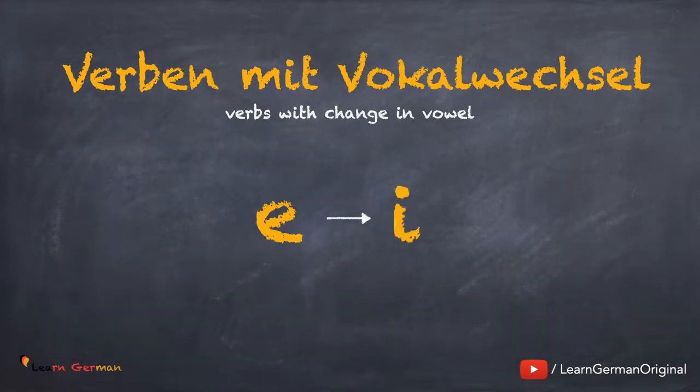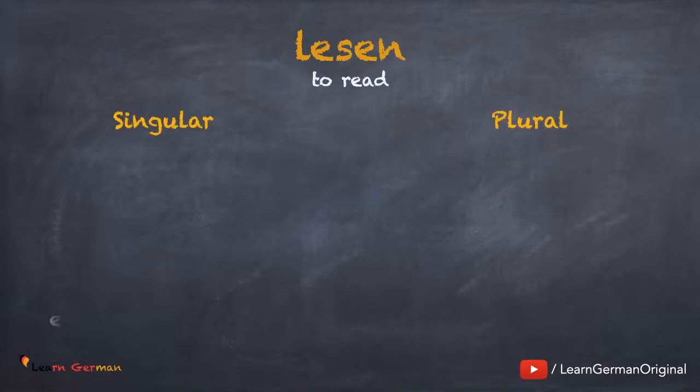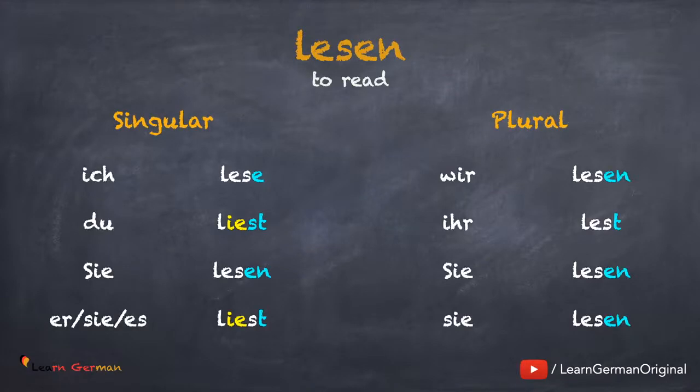Verben mit Vokalwechsel e in ie. The first verb is lesen. Ich lese. Du liest. Sie lesen. Er, sie, es liest. Wir lesen. Ihr lest. Sie lesen.